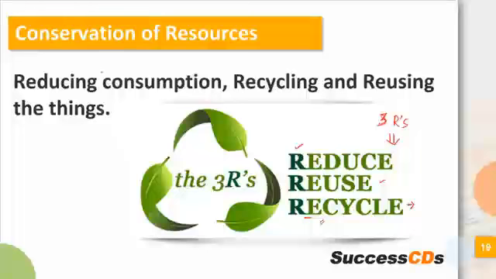So we should reduce our consumption. We should use only what is very much required. We should recycle the products, and we should stop or avoid usage of things like plastics. And we must reuse the things that we can use. You have a pen. Instead of buying a new pen, you should change the ink of it. You should reuse it. If there are papers, you must reuse it. You should not waste this kind of things, because it will harm the environment. And if you reuse the products, then more products will be available for the use of others.